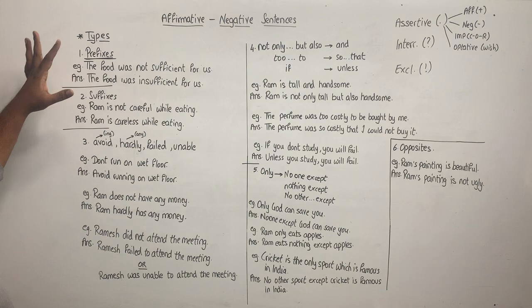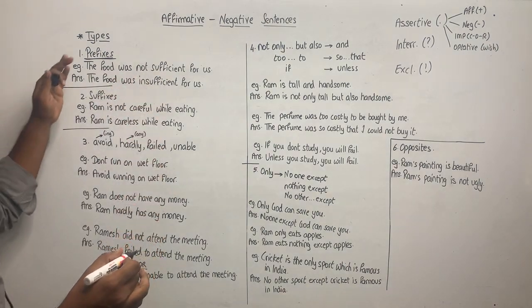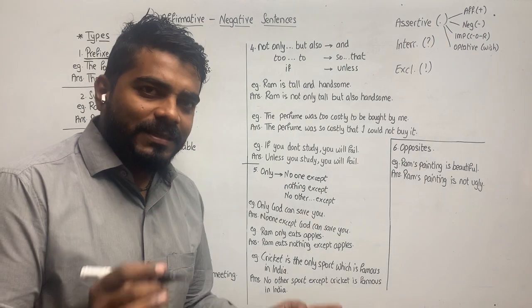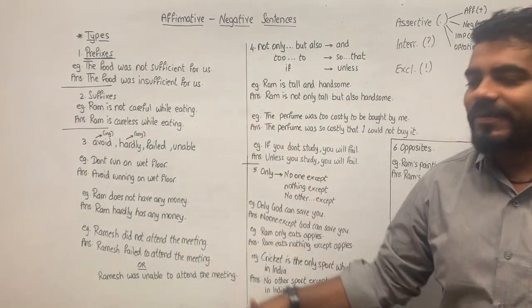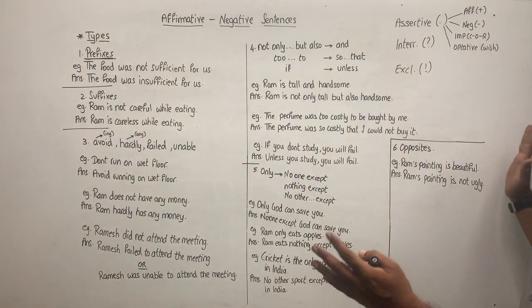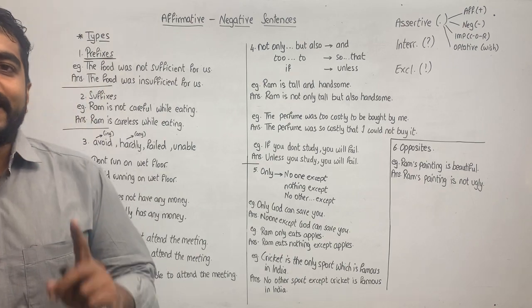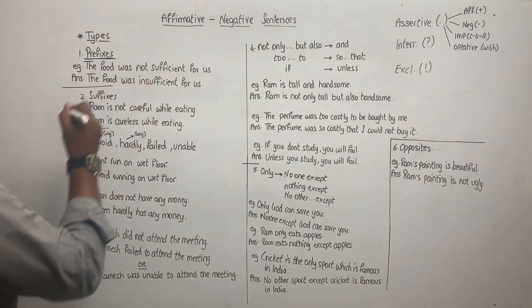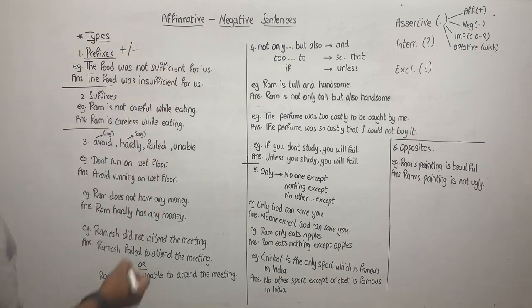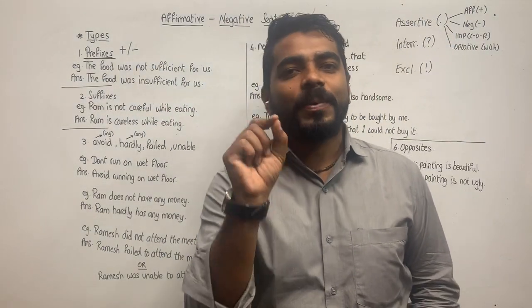Okay? Don't get worried by the number of types. It is just looking a lot because I've written all kinds of examples. Each and every type of sentence is covered in this, and the example of each and every type is given. So it is looking so cluttered up and bulky. It's very simple. How do you make a sentence affirmative or negative? Type 1. By adding or removing prefixes.